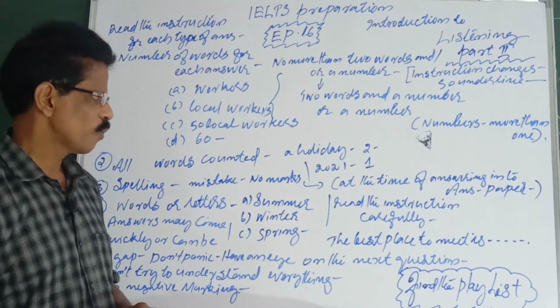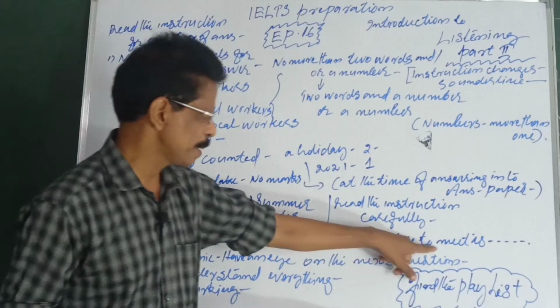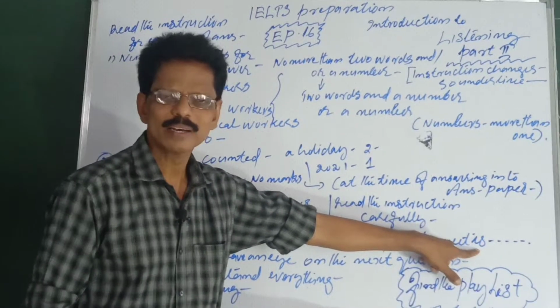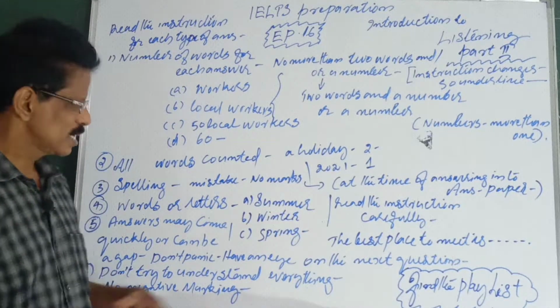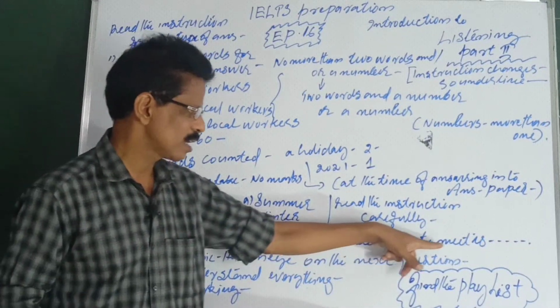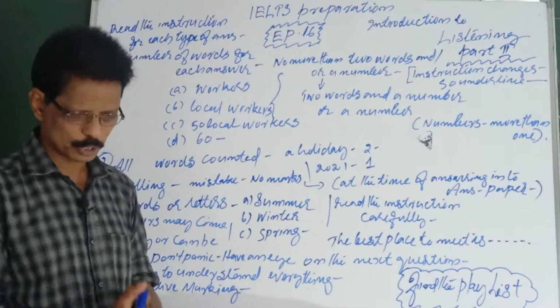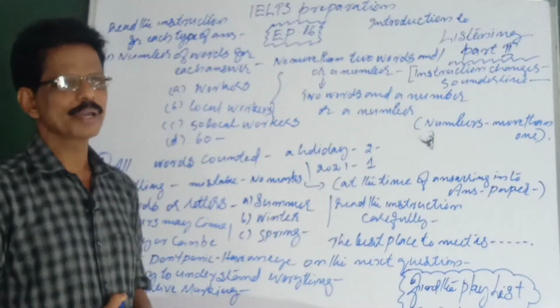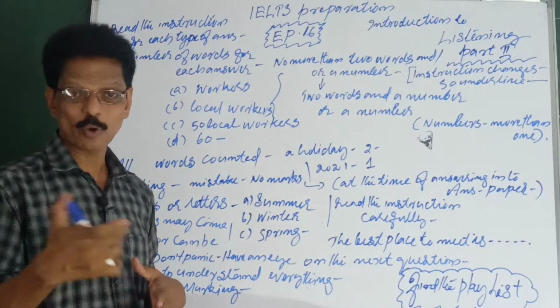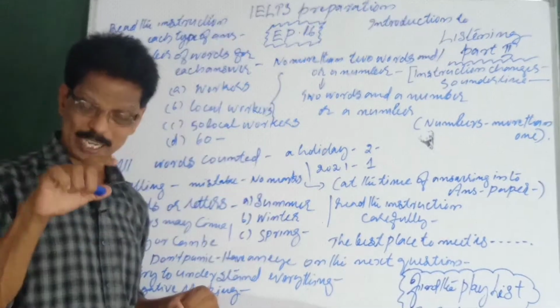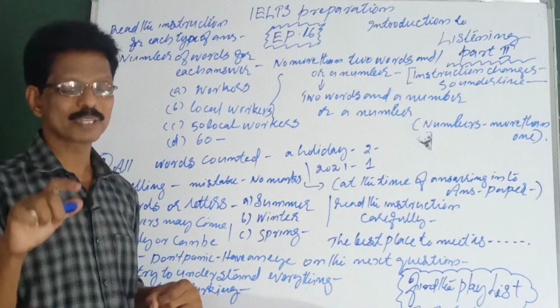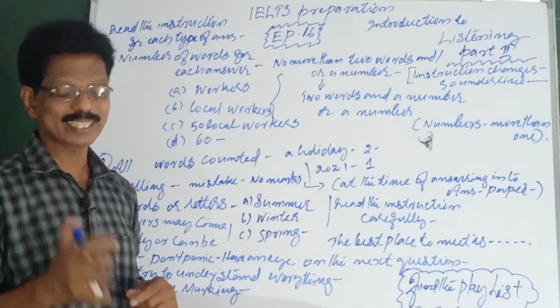So for example, the best place to meet is... Suppose this is not multiple choice, and in the question paper you find that the best place to meet is at a hospital. So you doubt whether it should be hospital alone, or at a hospital, or in an office, like that.